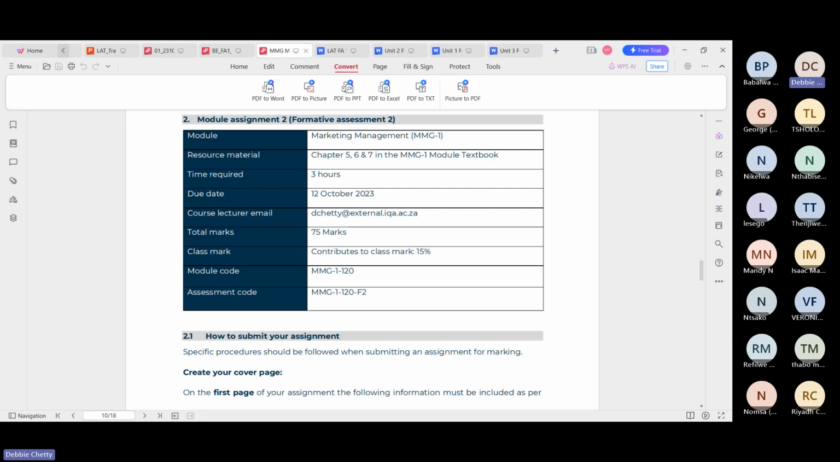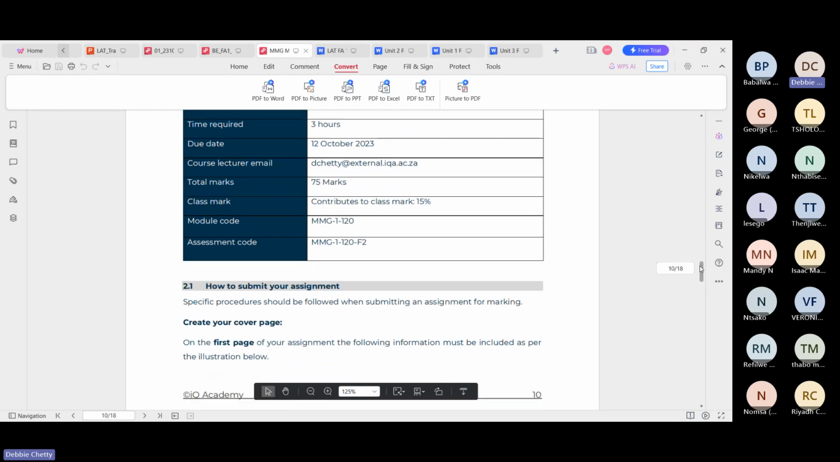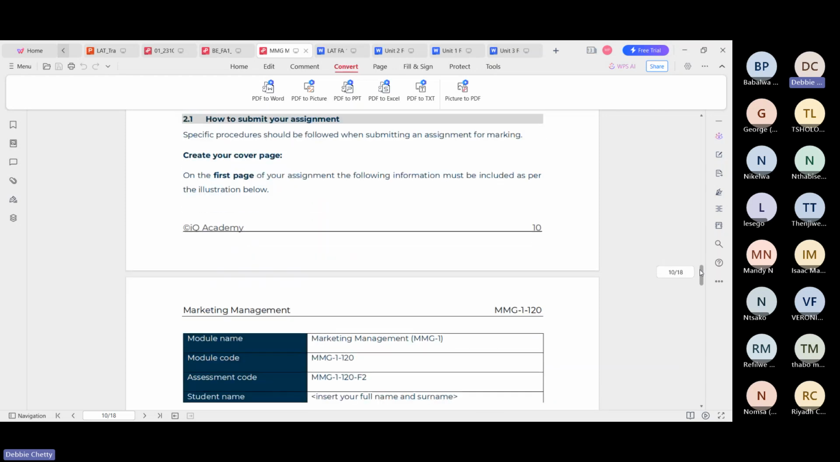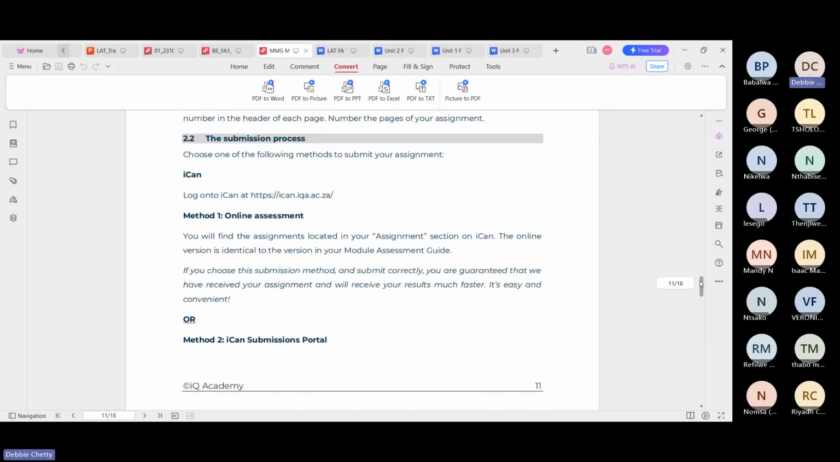So it's very important you complete this assignment. As with all your assignments, the pass mark is 50% in order to pass. This assignment is compulsory, and you have to complete it as well.